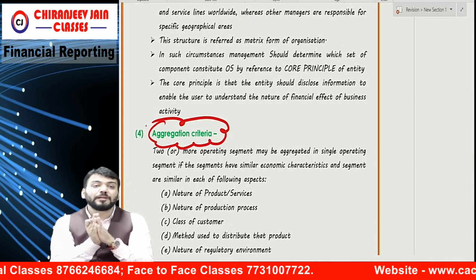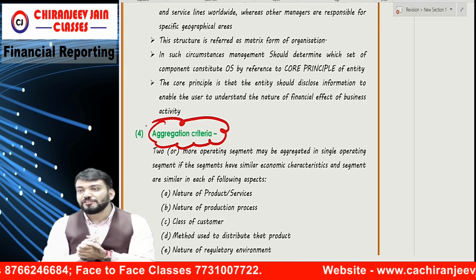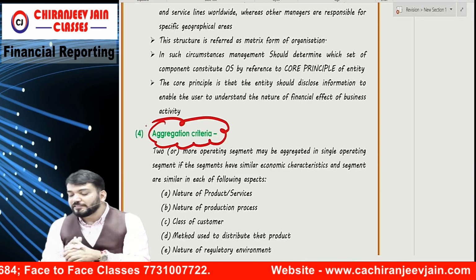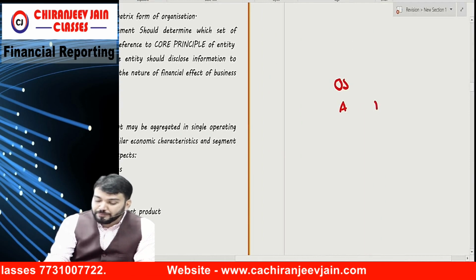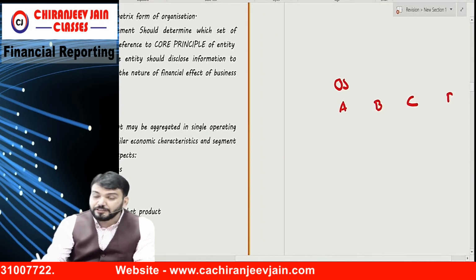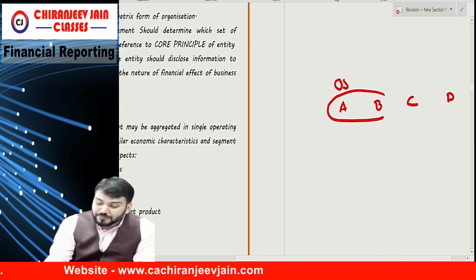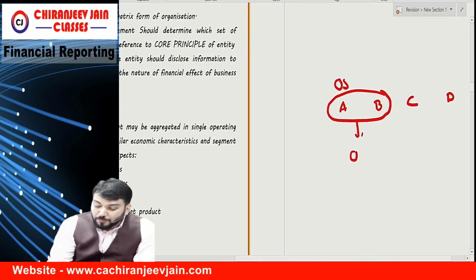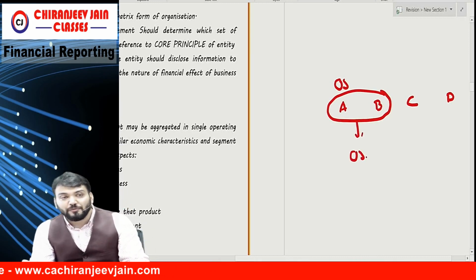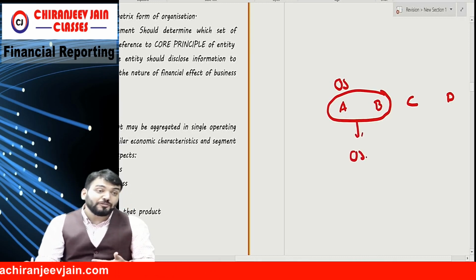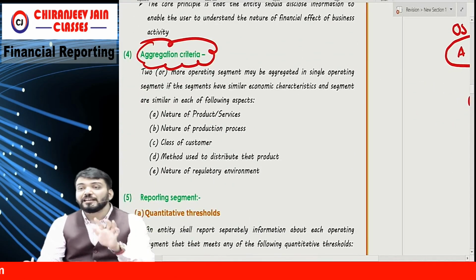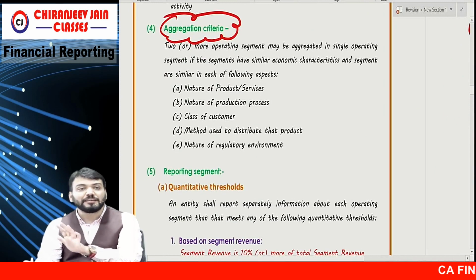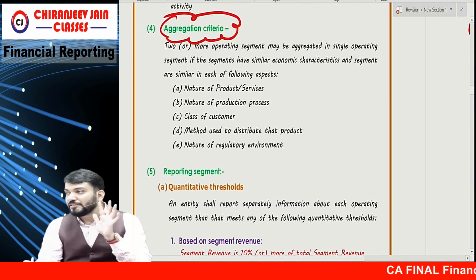Once the operating segment is identified, the second point is: can we aggregate 2 or more operating segments as a single operating segment for the purpose of this chapter? For example, we have operating segments A, B, C, D. Can we combine them and make one operating segment? This is known as the aggregation criteria. Ind AS 108 says yes, we can combine.